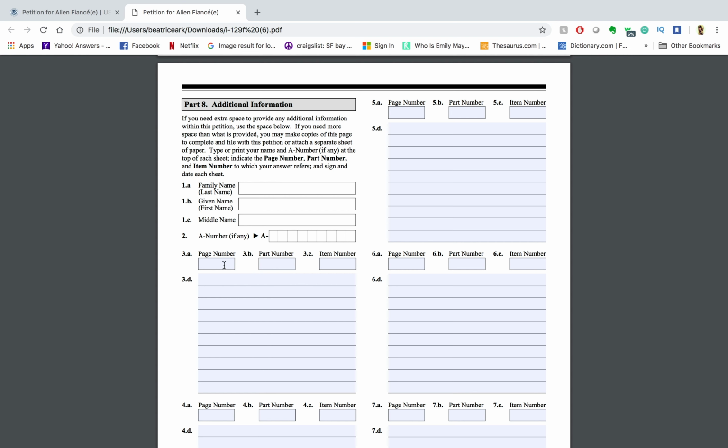And on the attachment that I typed up on Microsoft Word, I put the page number. I think it was page 8, part number 3, item number 54, or something like that. So I put that at the top, and then I wrote the paragraph of how we met in person. So that's basically all there is to it.